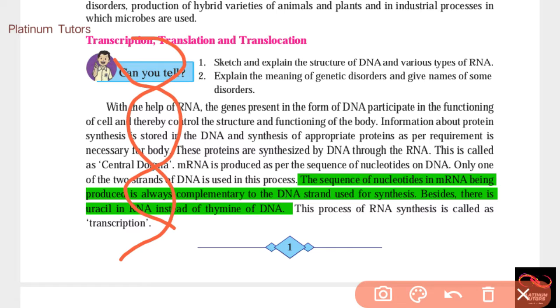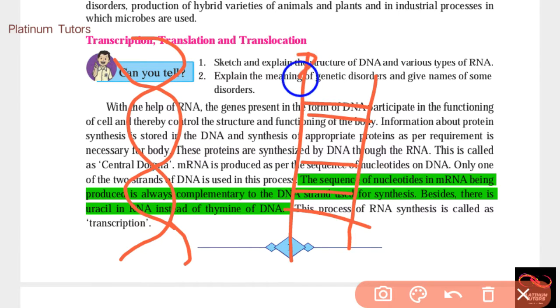Helical structure with double stranded is called DNA. If we stretch it, then it will form like a ladder, right guys? Like a ladder, and this thread-like structure you can see is made up of three substances.